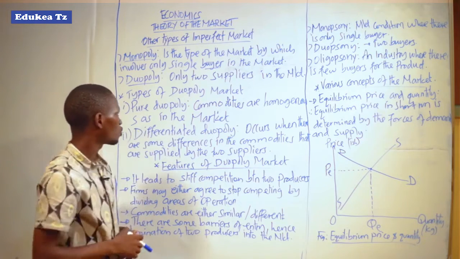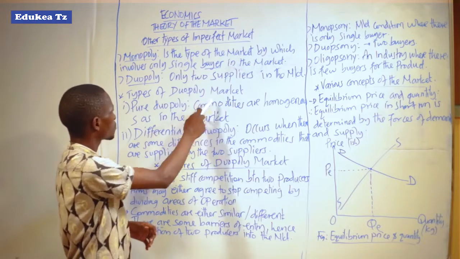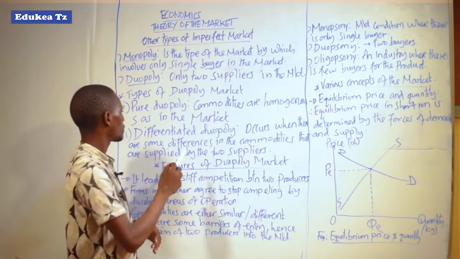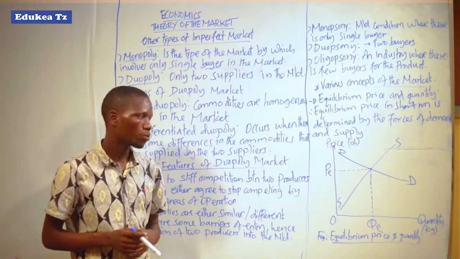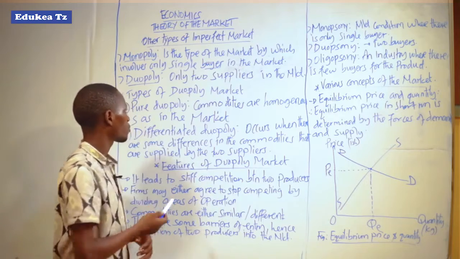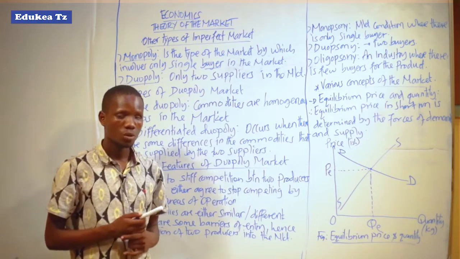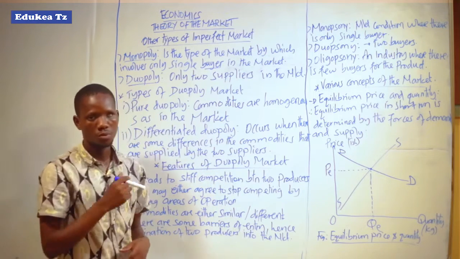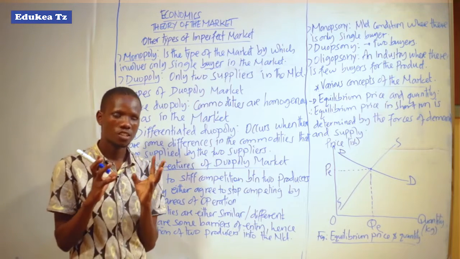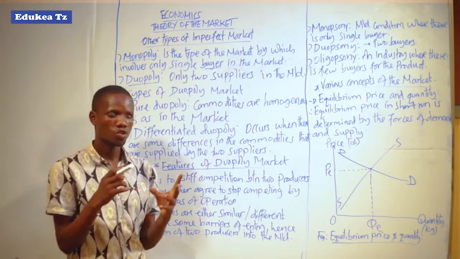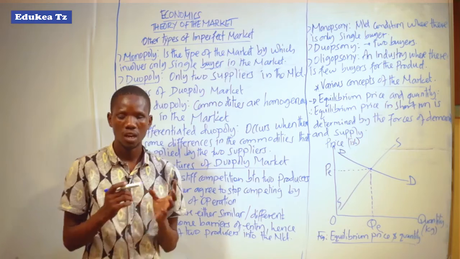Also, this duopoly has its types. Here are the types of duopoly market, which are pure duopoly and differentiated duopoly. In pure duopoly the commodities are homogeneous in the market. So pure duopoly means there are only two suppliers, and all of them are required to produce goods which are homogeneous. It means goods which are similar.